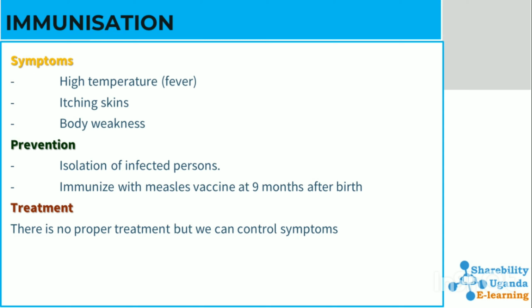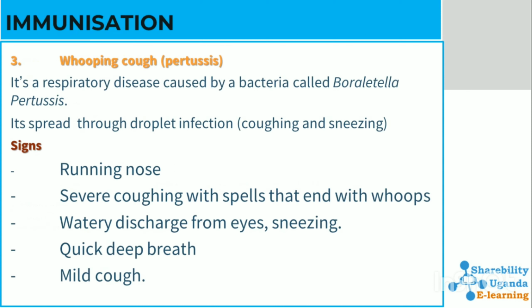Symptoms include high temperatures, itching skin, body weakness, amongst others. We can prevent measles by isolation of infected persons and immunizing with measles vaccine at 9 months after birth. There is no defined treatment for measles, but we can control the symptoms.